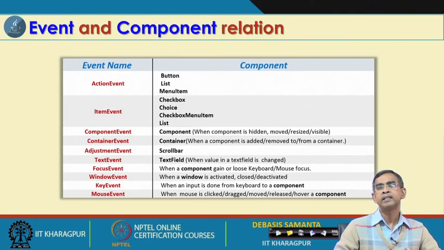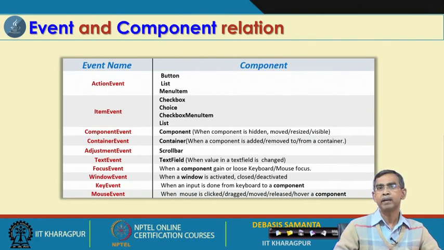If the event is generated by the keyboard, it is called a key event. If the event is generated by the mouse, it is called a mouse event. Note that they are not exactly components, but they can interact with components. That is the thing I want to mention here. All the action events, for example, are related to the button, list, and menu item. Similarly, the item event is related to checkbox, choice, checkbox menu item, and list.